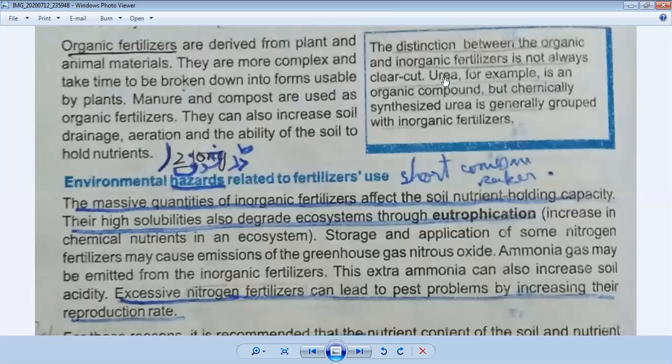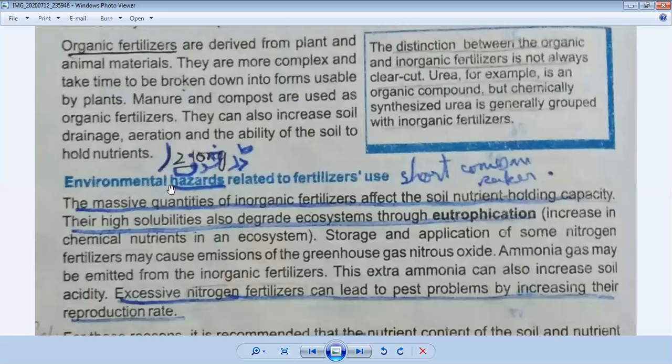Okay, and in options you will take the correct option, which will be an example of organic compound or organic fertilizer. Is it clear? So you have to underline it for your MCQs. Now your next, I hope you understand it. We have discussed the definition of fertilizer. These are such materials which are important for the growth of a plant.